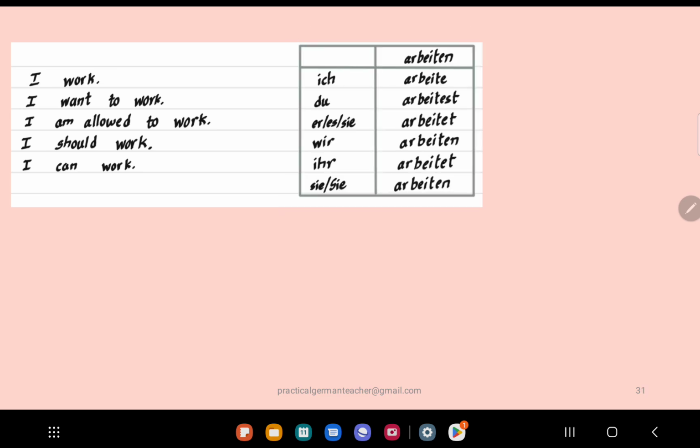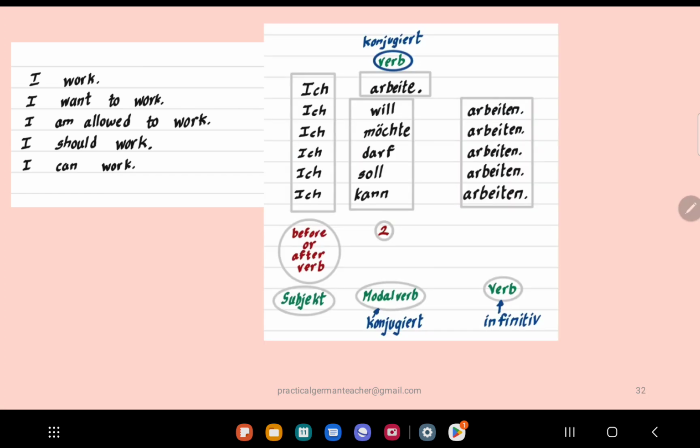Before I do that, here is the conjugation table for arbeiten, which means work. But you need this conjugation table only if there is no modal verb. When you use a modal verb, you only need the infinitive form. But it's good to know the conjugation table for every verb that you are using. So the answers are: I work will be ich arbeite. I want to work, you can write this as ich.